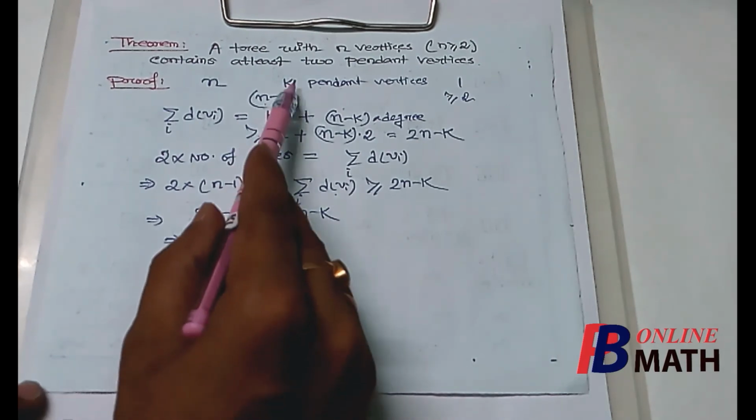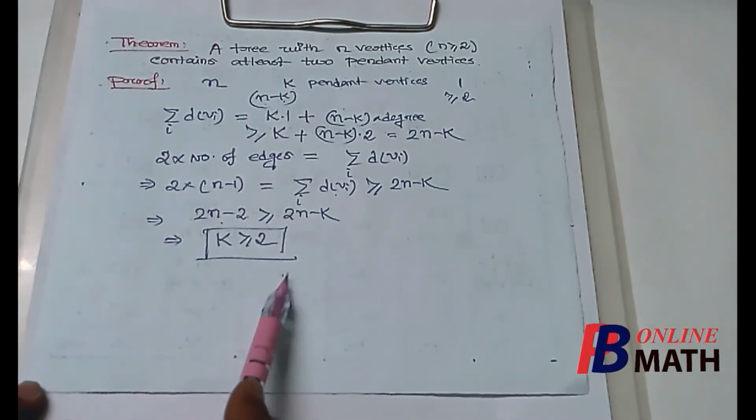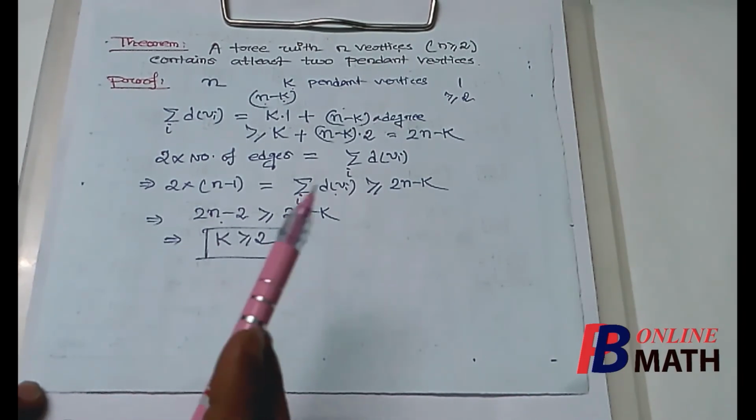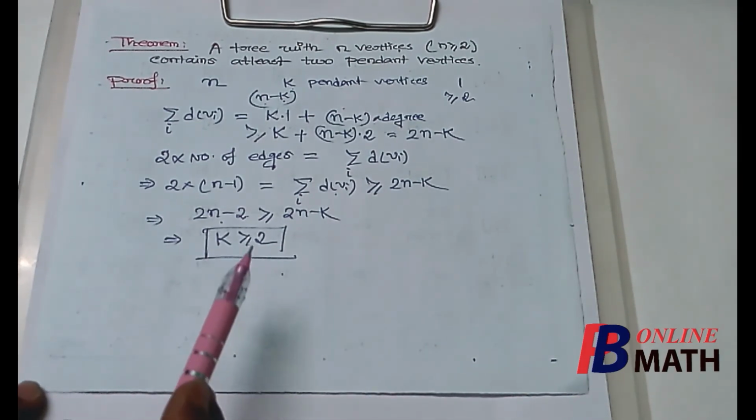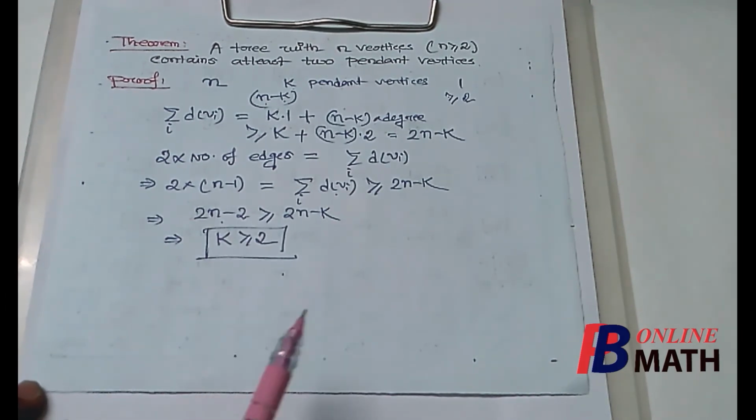And we know that k is the number of pendant vertices. So that completes the proof that for a tree with at least 2 vertices, the number of pendant vertices must be greater than or equal to 2. So that completes the theorem.